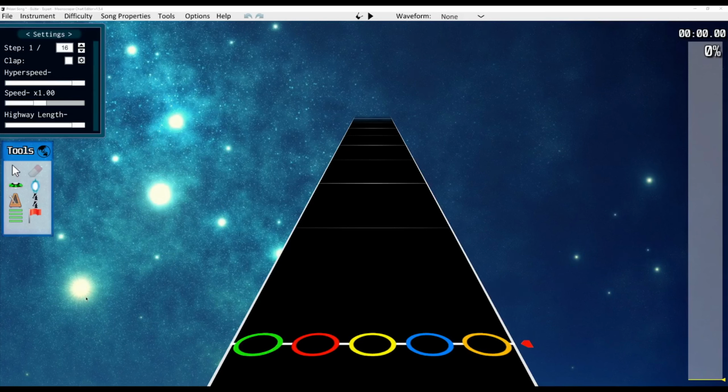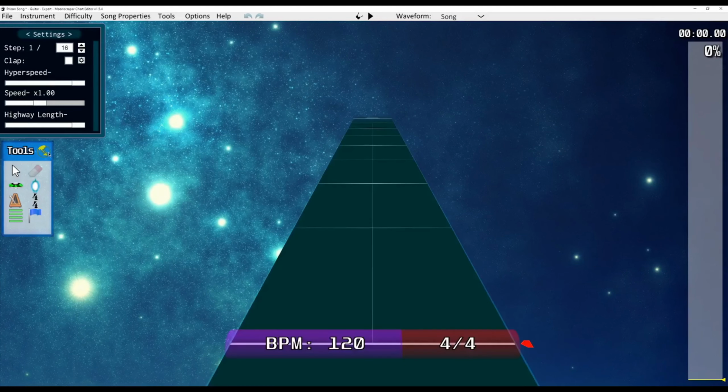So click the globe next to the word tools right here. This is going to switch to our global view. You can also press the G hotkey to do that. This is where you place things like BPM and time signatures, practice sections, stuff like that. It's called the global view because these things will affect every track of the chart, regardless of what instrument you're on.